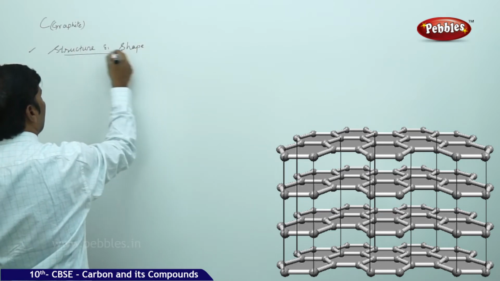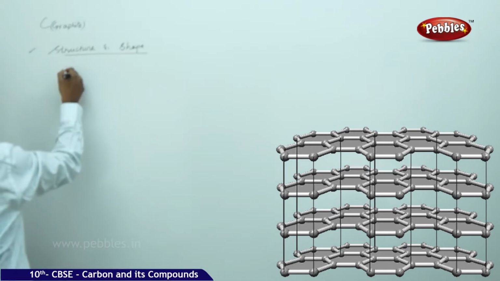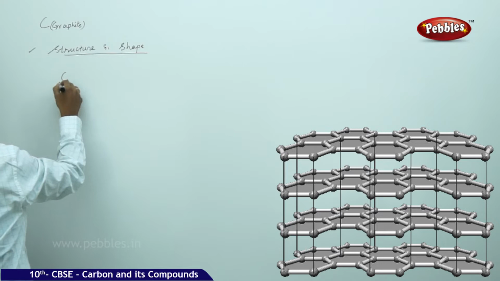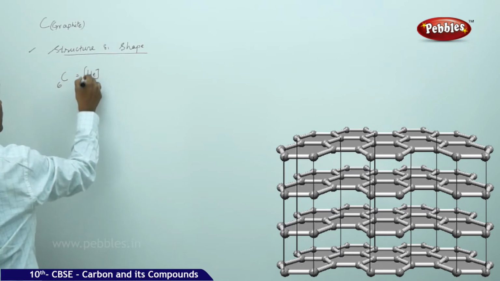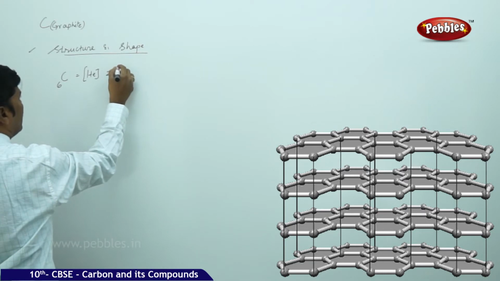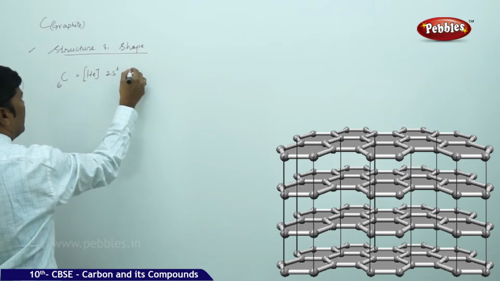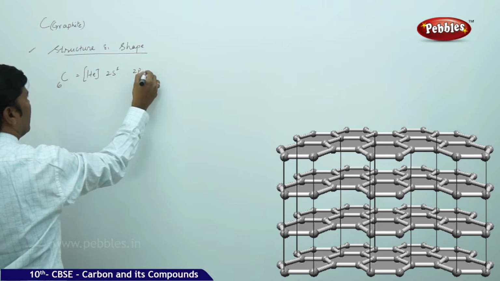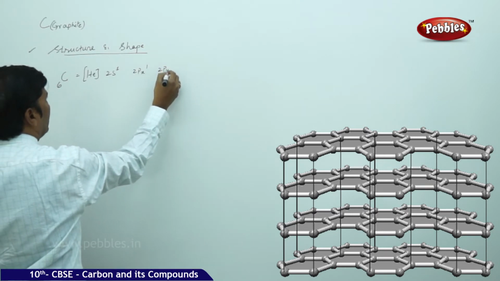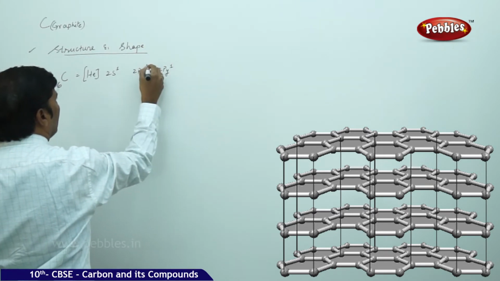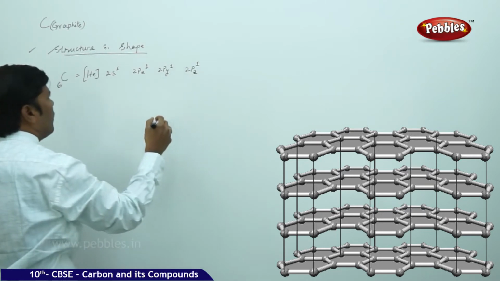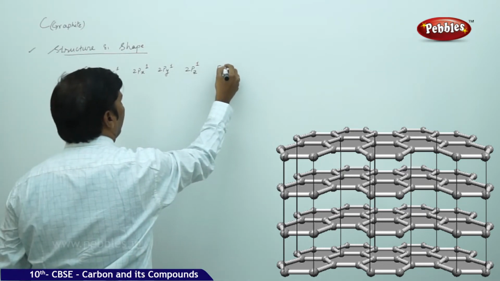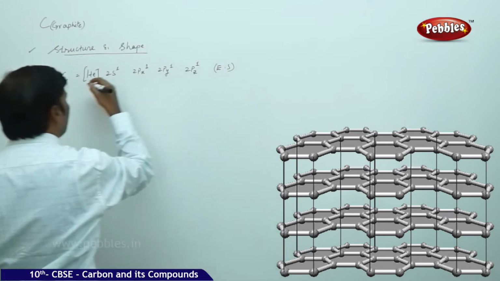Carbon has atomic number 6, and its electronic configuration in the excited state is helium 2s1, 2px1, 2py1, 2pz1.